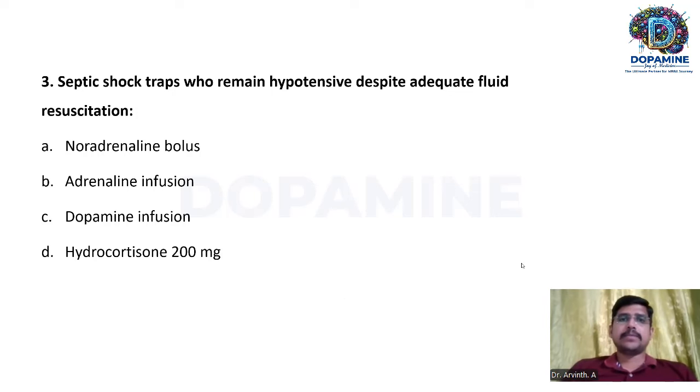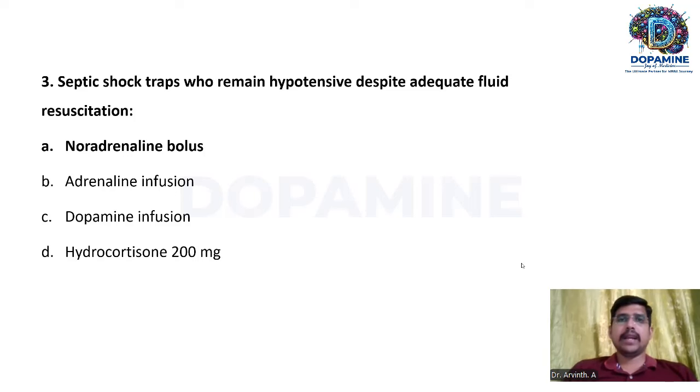A septic shock patient remains hypotensive despite adequate fluid resuscitation. Option A, we have to give a noradrenaline bolus. Option B, adrenaline infusion. Option C, dopamine infusion. And option D is hydrocortisone 200 milligram. So the answer is noradrenaline. If you look at the question, the septic shock patient remains hypotensive despite adequate fluid resuscitation.